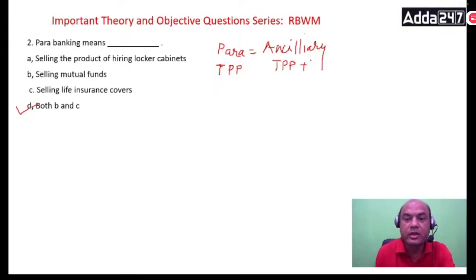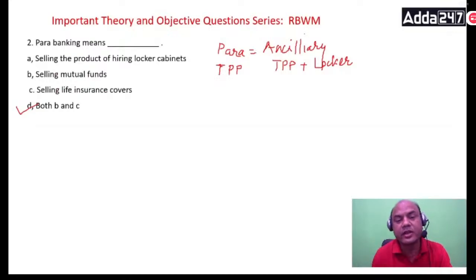Like, for example, locker. Locker is a part of ancillary services. It's not a core service of the bank. Always remember, without locker also the bank can function, right? Bank requires what? Saving, current, FD, loans, right? Without locker, bank can function. So ancillary will be not only locker. I'm just giving you one example of locker. There can be many, but which are not the core products. So the answer over here is TPP plus locker in ancillary, and para banking means TPP, third party.